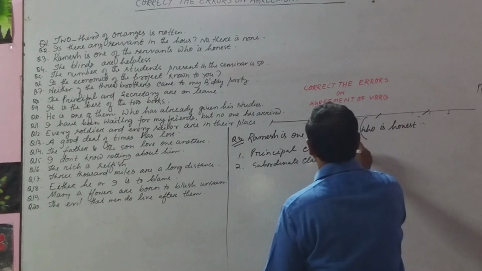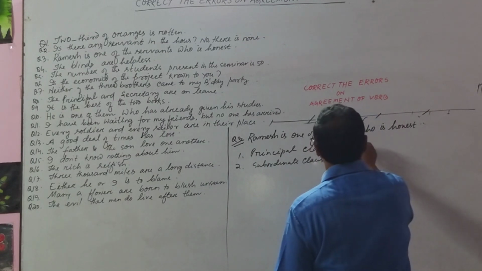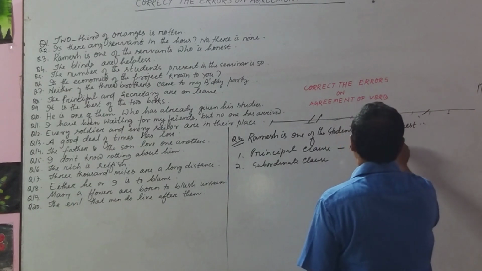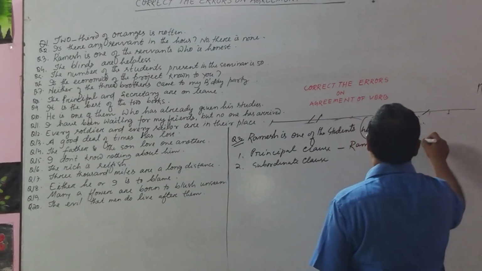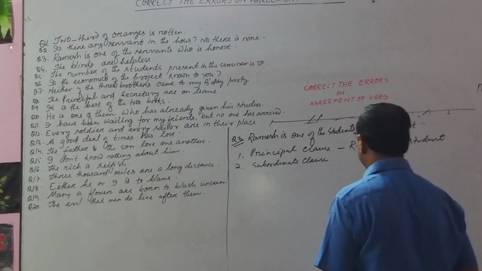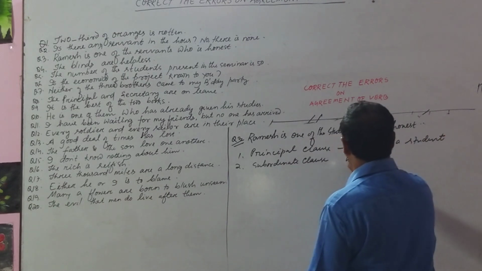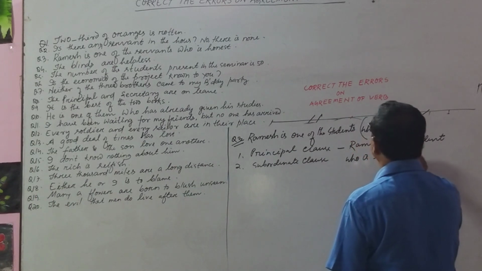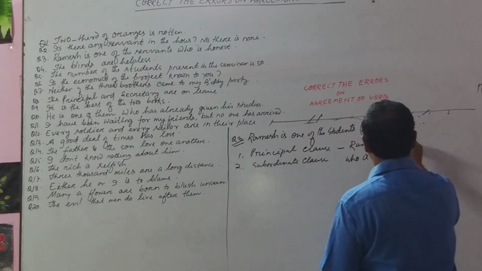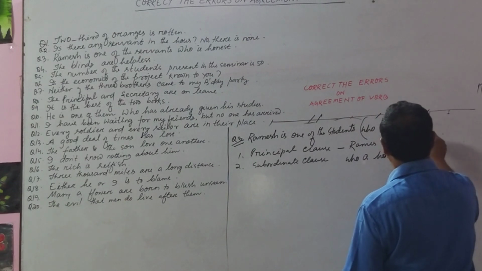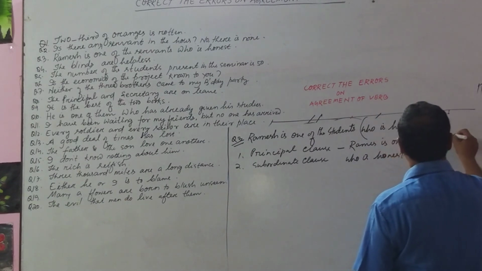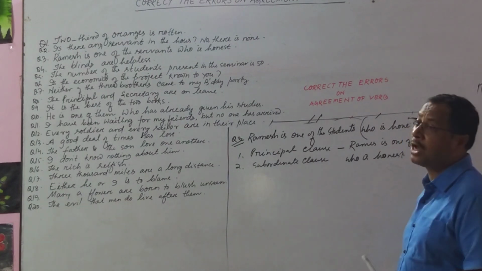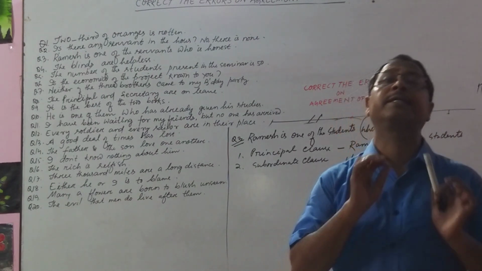Here the principal clause is Ramesh is one of the students. It is the principal clause. And the adjective clause is who is honest. Ramesh is one of the students, this is the principal clause. Who is honest? It is the subordinate clause, which means it is the adjective clause.